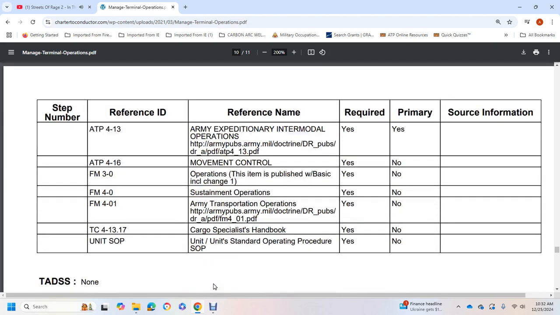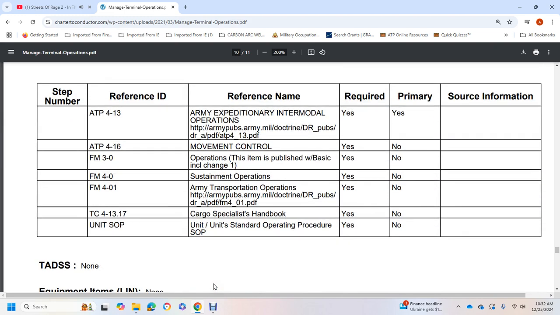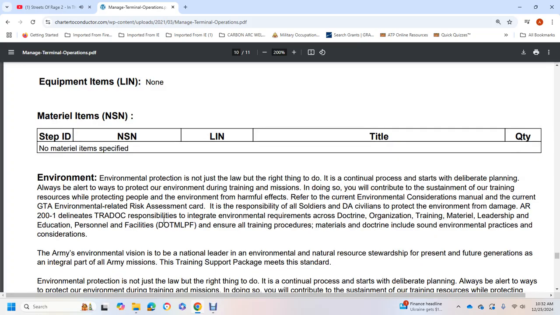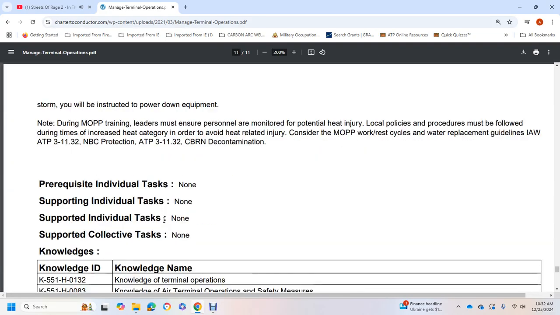Supporting references: ATP 4-13 Army Expeditionary Intermodal Operations, ATP 4-60 Movement Control, Field Manual 3-0 Operations, Field Manual 4-0 Sustainment Operations, Field Manual 4-01 Army Transportation Operations, Training Circular 4-13.17 Cargo Specialist Handbook, Unit Standard Operating Procedure SOP. Equipment items none, material items none, environment and conditions, safeties, individual tasks and collective tasks none.